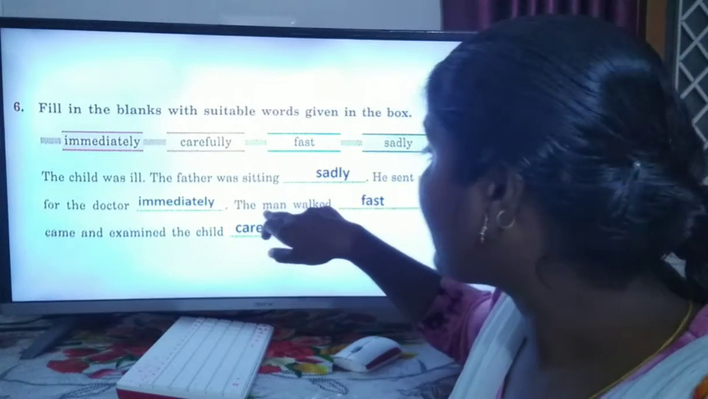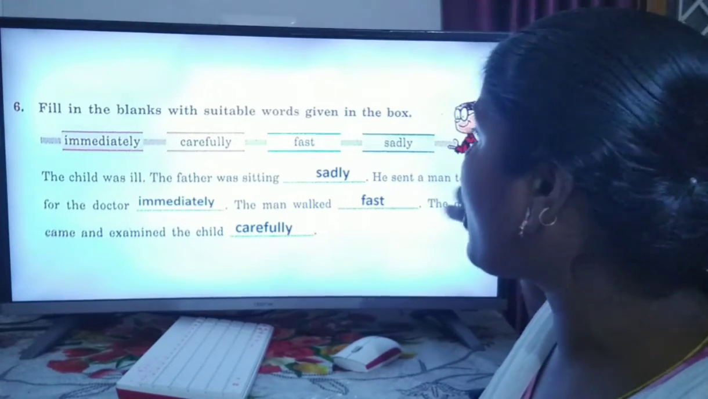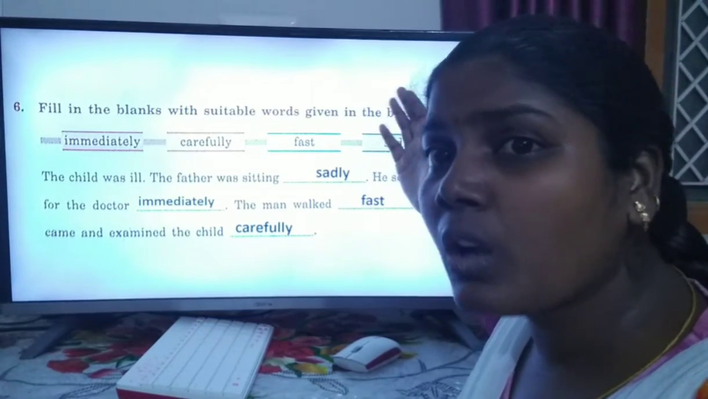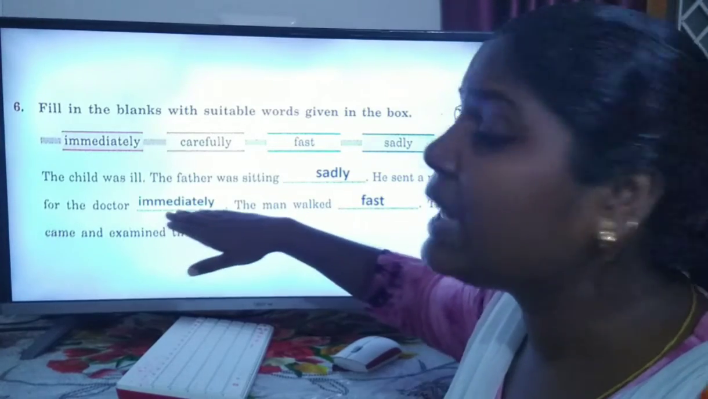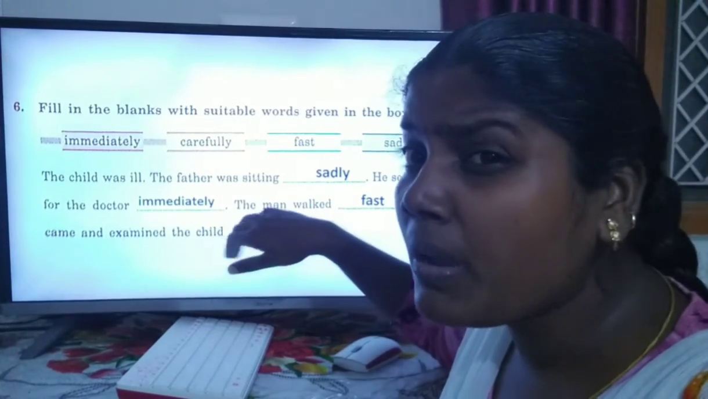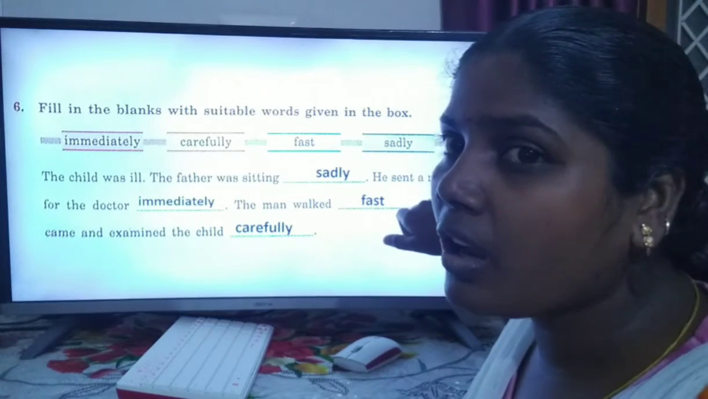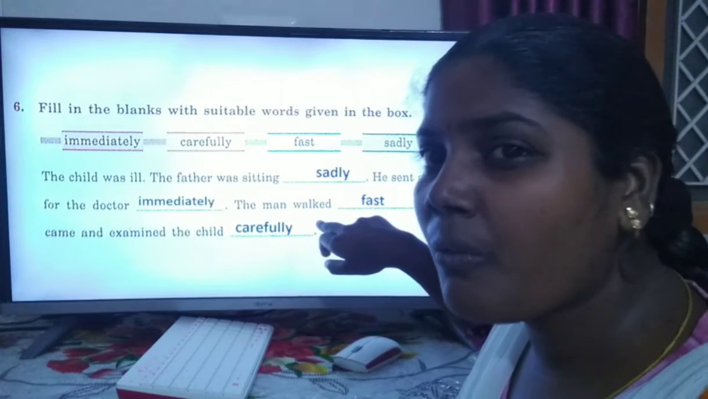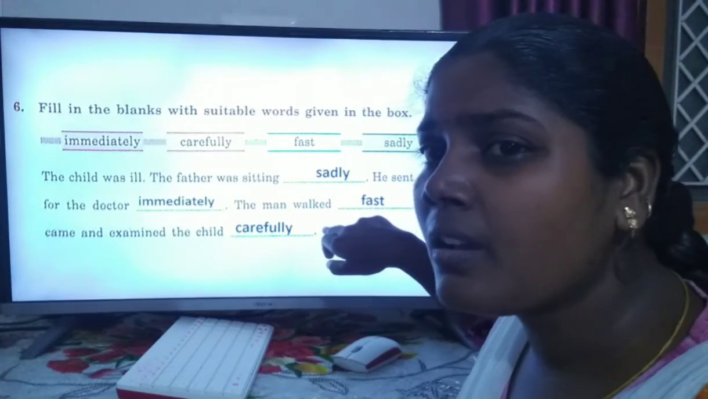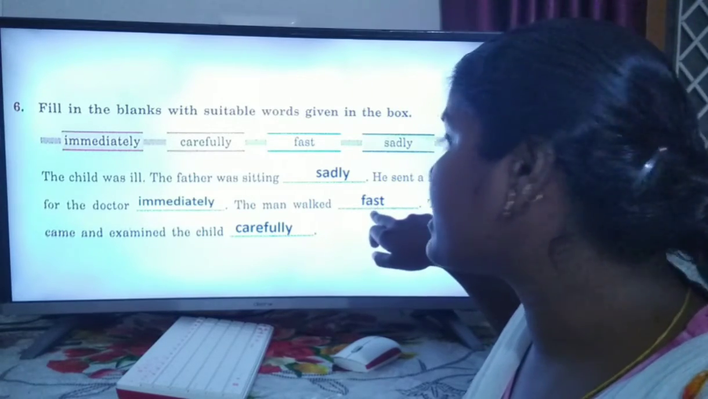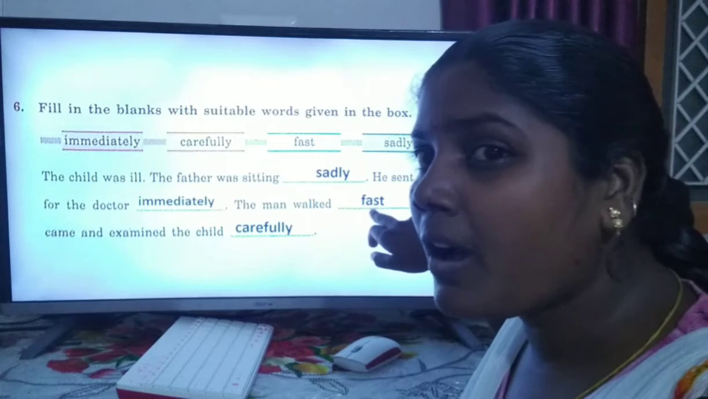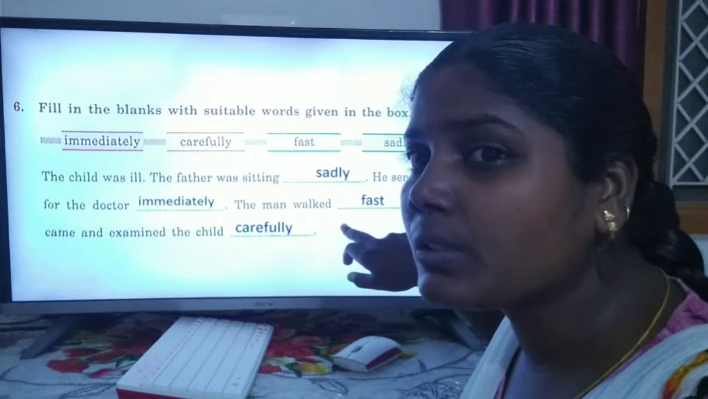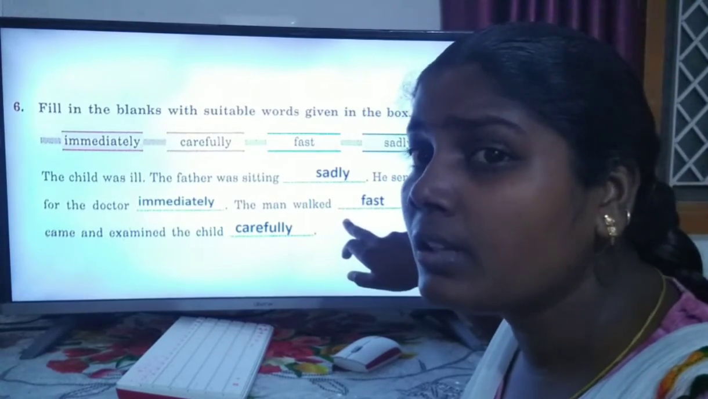And he sent a man to call for the doctor. He sent is a verb, to call the doctor immediately. So immediately is an adverb. It describes the verb call. The man walked. So walk is a verb, and fast is an adverb. Walked fast. So an adverb gives meaning to the verb when it is joined to the verb.